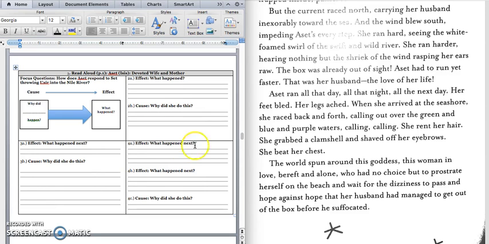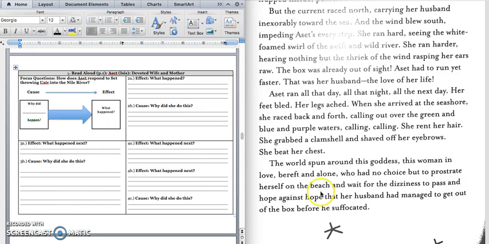All right, another thing that Aset does is that she lies prostrate on the beach. That means she lies face down and waits for the dizziness to pass, hoping that her husband managed to get out of the box. All right, so we'll write down this sentence starting with, Aset had no choice in box 4B.